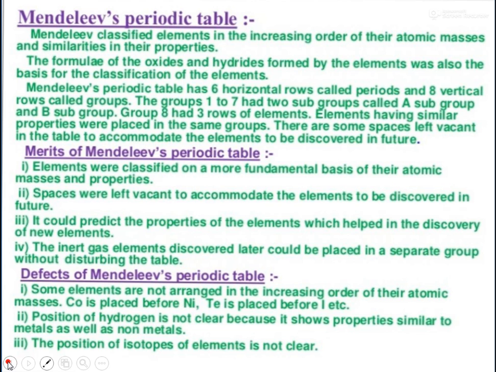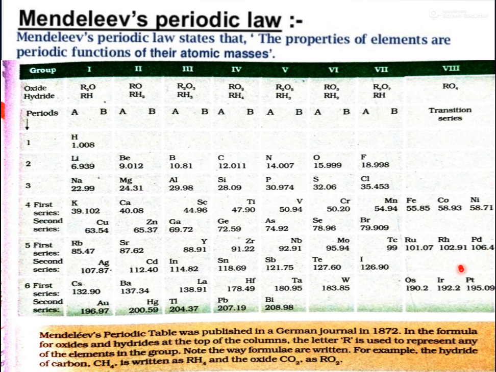Cobalt has atomic mass 58.93 and nickel has atomic mass 58.71. So nickel has a lesser atomic mass than cobalt and should be placed before cobalt. But according to property, it did not suit at that time. But it was a defect.